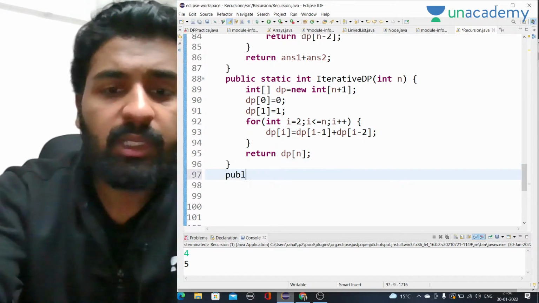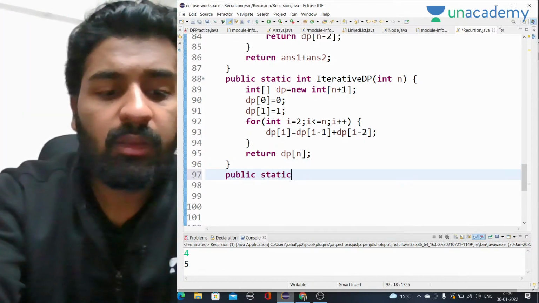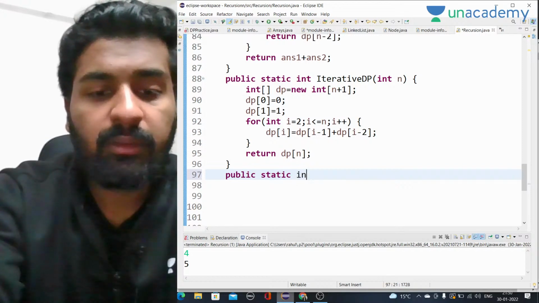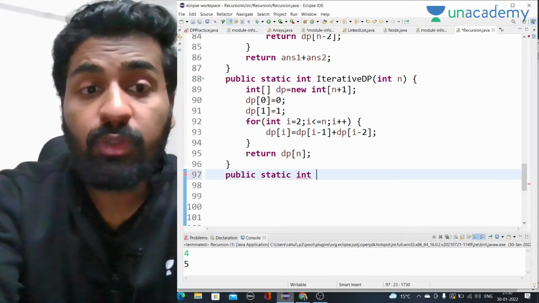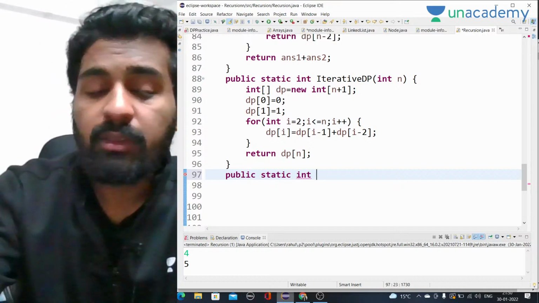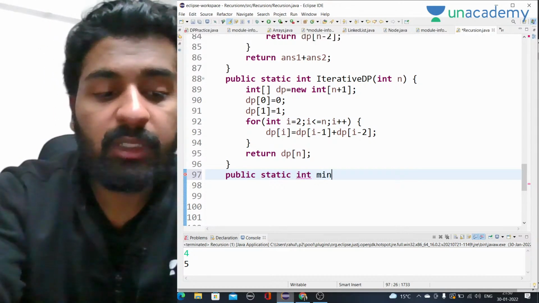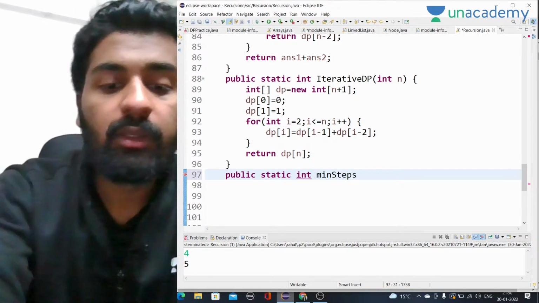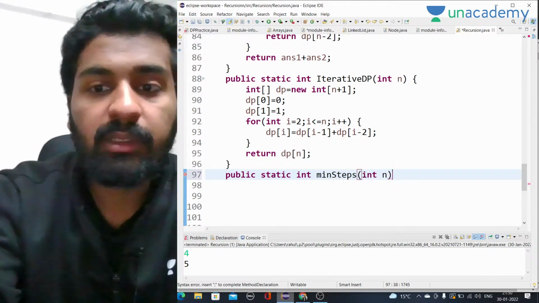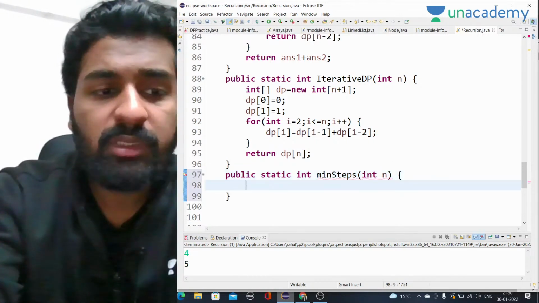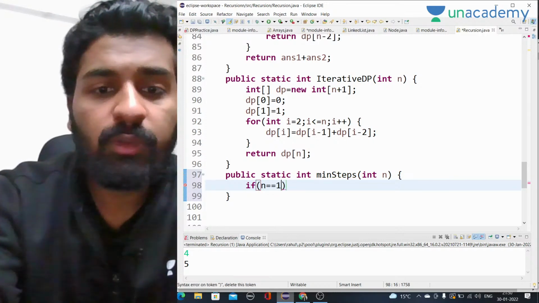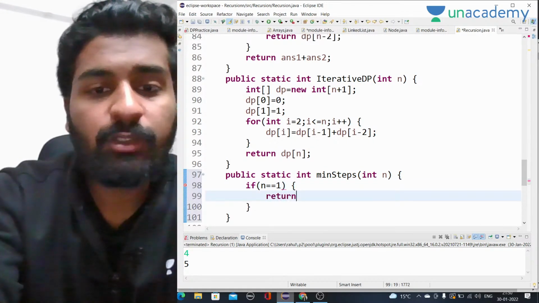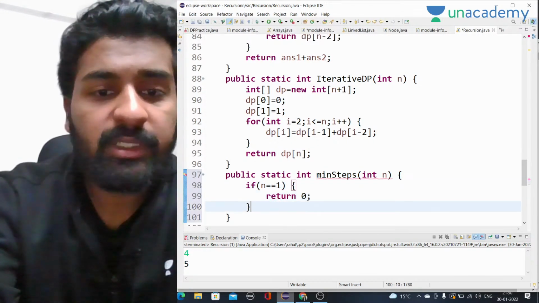Okay, so public static int minimum steps, right? Minimum steps. Here we will have int n. Now the simple recursive solution: if n equals 1, this is the base case, we have to return 0. If n is already 1, the minimum number of steps will be 0, right?